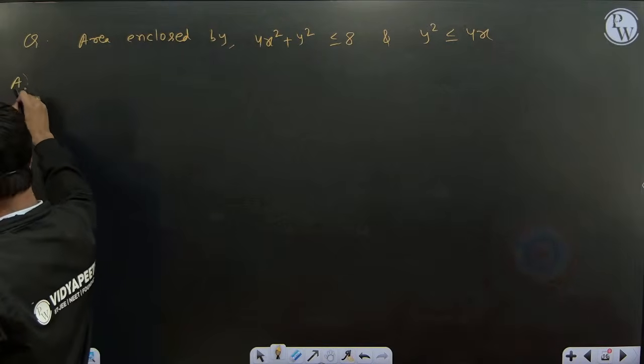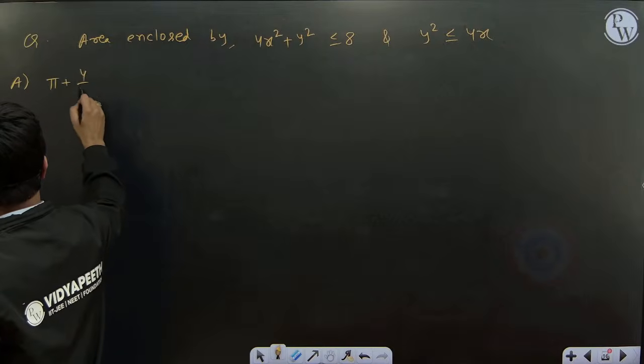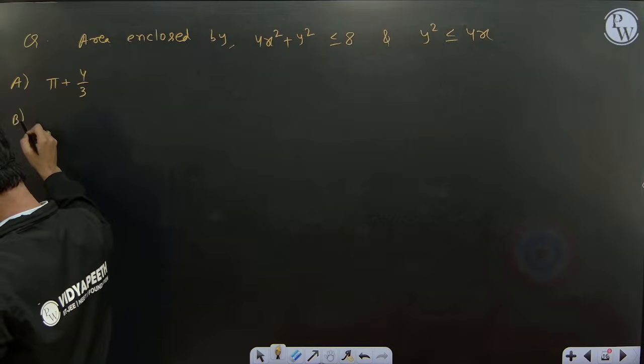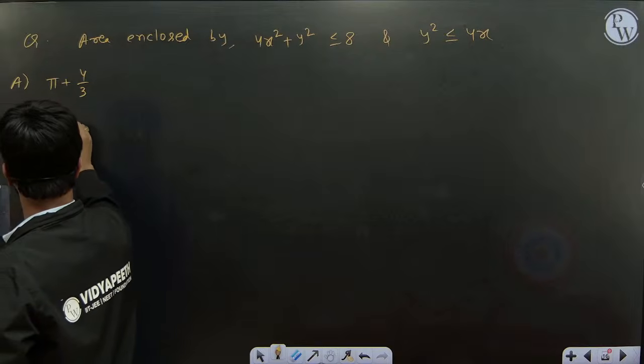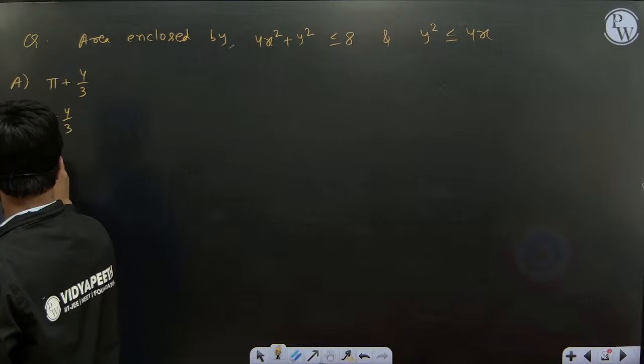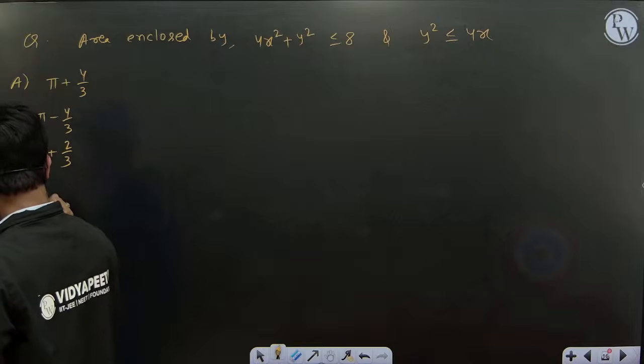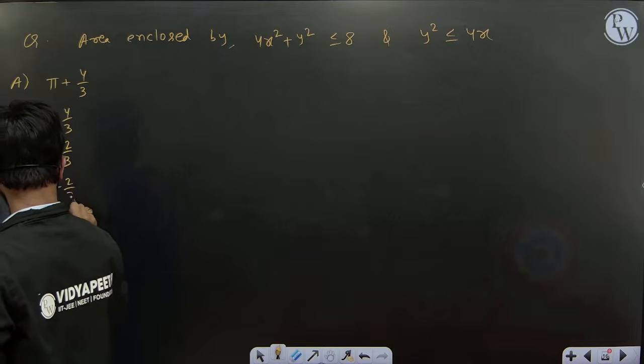Option A is pi plus 4 by 3 square unit. Second option we have pi minus 4 by 3 square unit. Next option we have pi plus 2 by 3 square unit and pi minus 2 by 3 square unit.